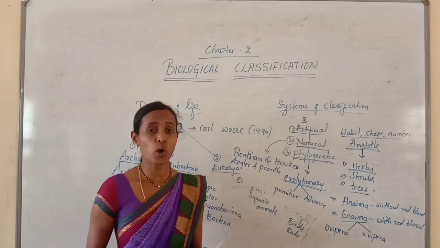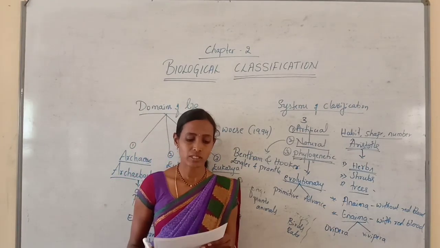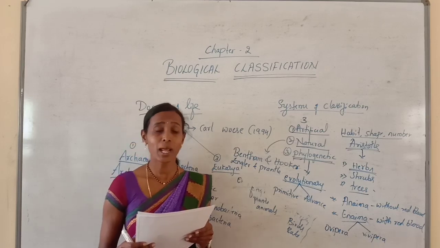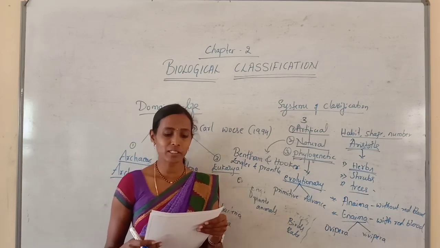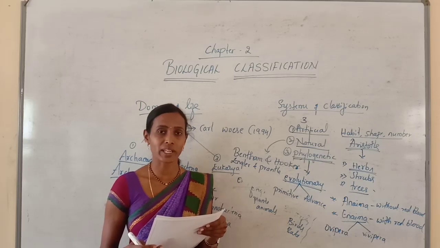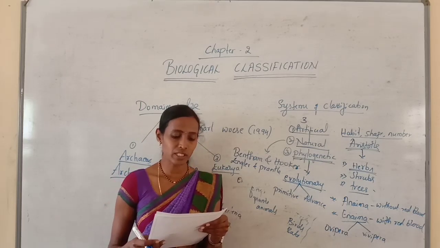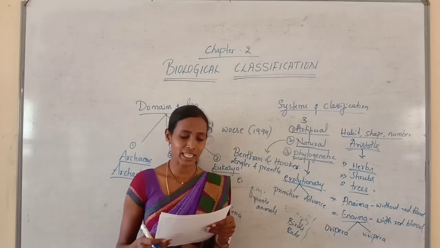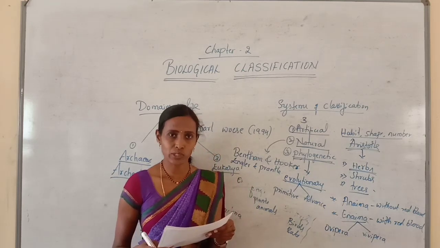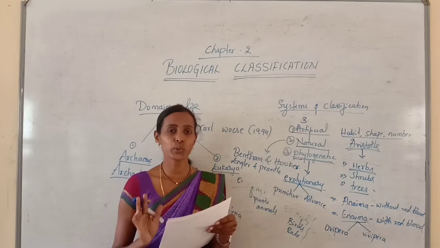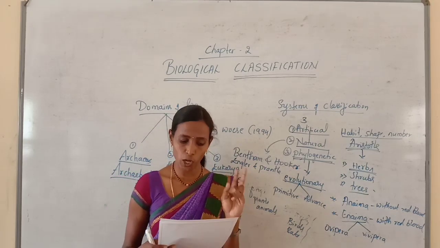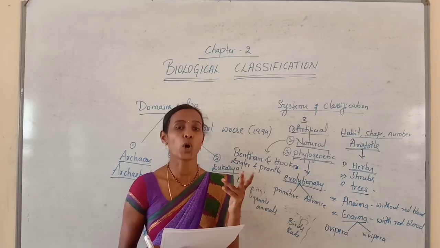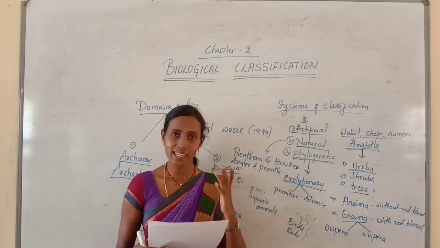And the next question: prokaryotes are. Option A, organisms in which true nucleus and membrane bound cell organelles are present. Option B, organisms in which true nucleus and membrane bound cell organelles are absent. Option C, which contain incipient nucleus. And option D, both B and C. So which is correct here? Prokaryotes are the organisms which do not contain a true nucleus and membrane bound cell organelles. That is option B. And the false nucleus is called the incipient nucleus. So option D is correct, both B and C are correct.